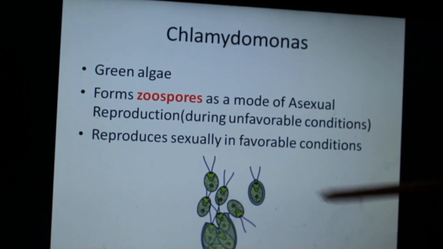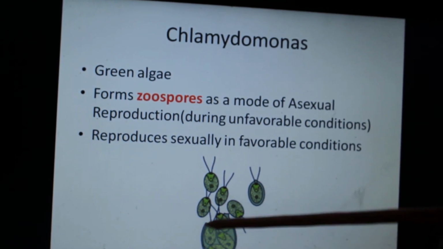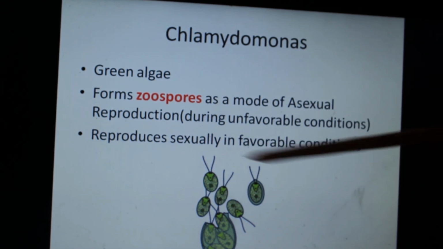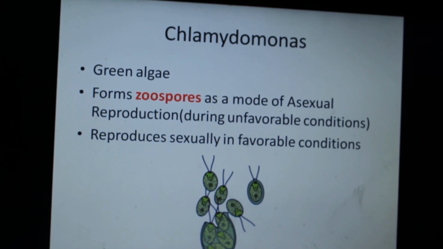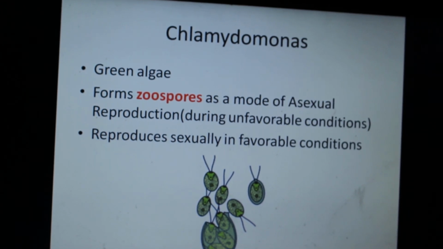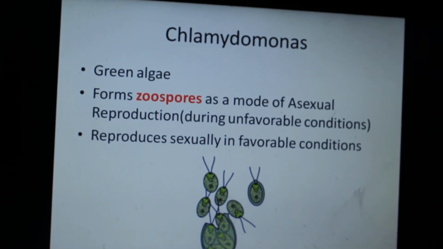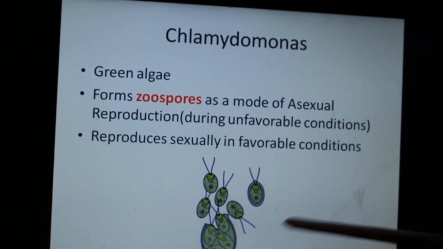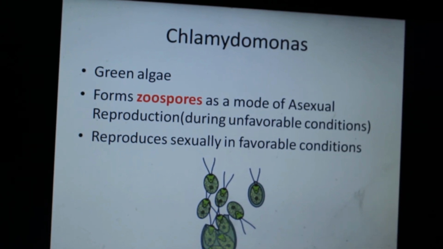Chlamydomonas, it's the green algae. It forms zoospores. This is the parent algae. It will form little spores, and the parent body has flagella like this one has, and it reproduces asexually only during unfavorable conditions. Unfavorable conditions are as in when the temperature is not in accordance to the individual, or the pH is not, or some other environmental conditions. So it forms zoospores. The spores will form inside the parent body. They will be released, and that's how they reproduce.